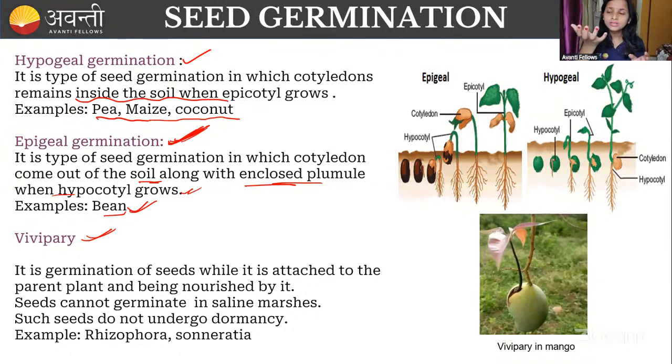The mango tree has a mango, and that mango has a seed. That seed has germinated when the mango is attached to the parental tree. That type of germination we call vivipary. Remember vivipary. The examples are Rhizophora and Sonneratia. Vivipary in mango is given here.